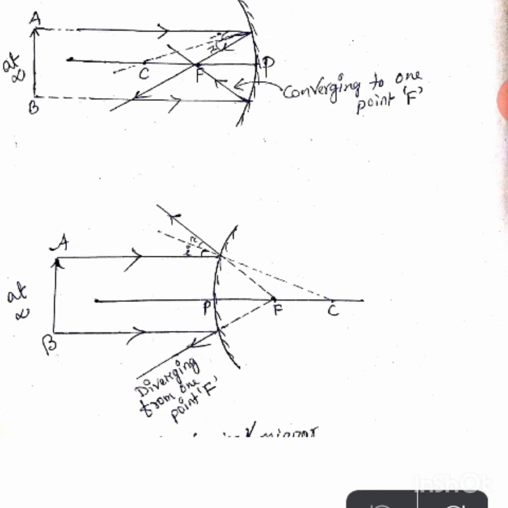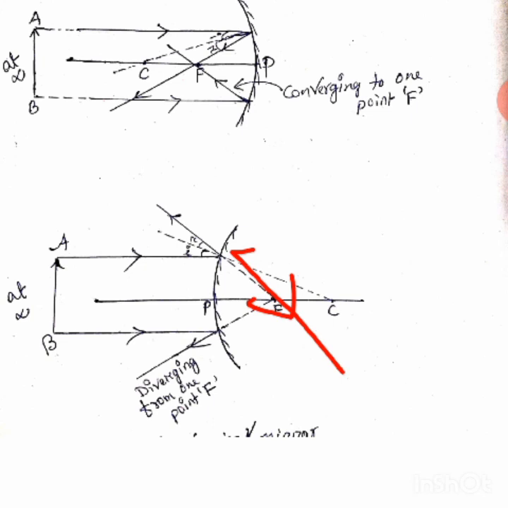So you see, what was the rule? The rule was that any ray coming parallel to the principal axis, after reflection, should pass through the focus. That means it should pass like this, but it is not passing like this. Why? Because it should reflect, it cannot transmit through.